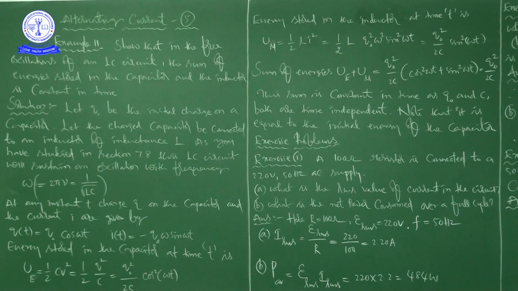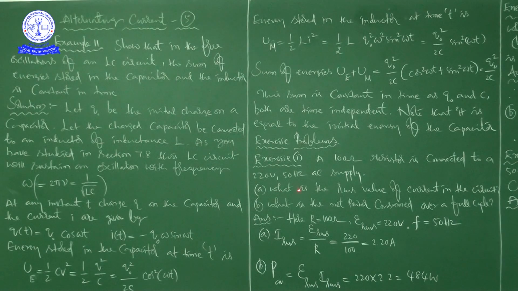There are two things we have to find. A: what is the RMS value of current in the circuit? B: what is the net power consumed over a full cycle? Answer: here R is equal to 100 ohms, that is what they have given. The RMS voltage is 220 volts, given, and the frequency is 50 hertz.